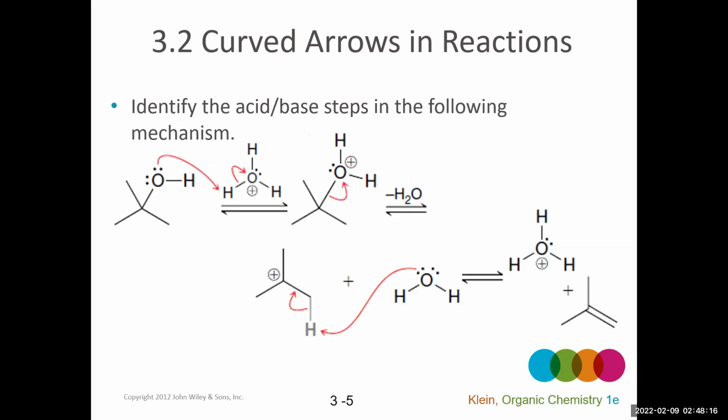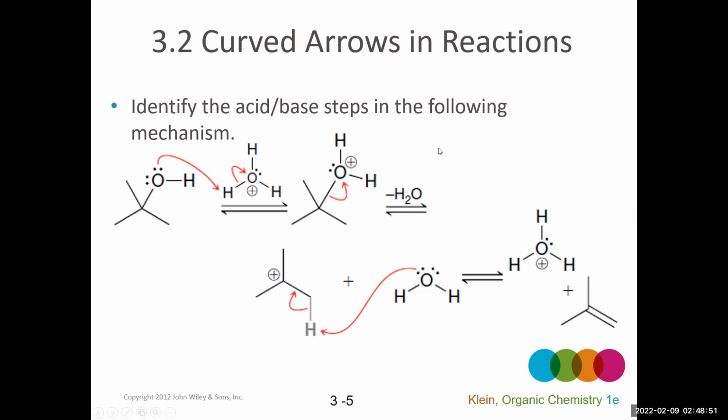Okay, so an important skill is to be able to identify which steps in what we call a mechanism. And a mechanism is just all the steps involved in getting from reactants to products. A lot of times there's more than one step in a reaction to get from point A to point B, and some of those steps will be proton transfers, right? We call those acid-base steps. We want to be able to recognize which are proton transfers and which are not.